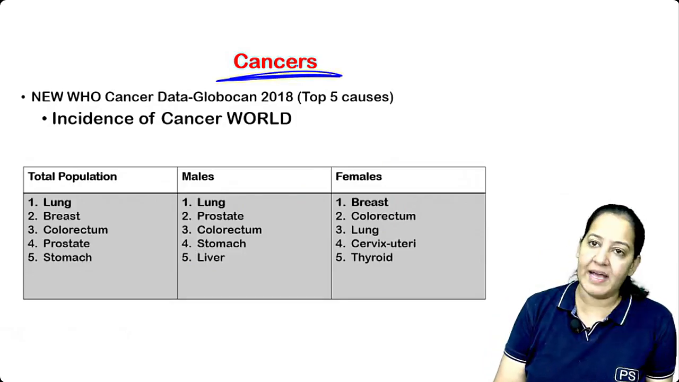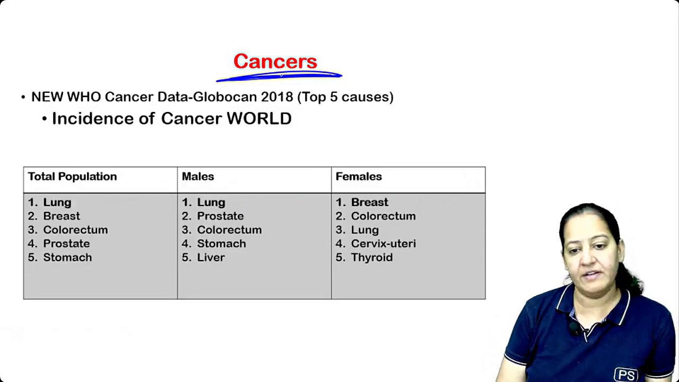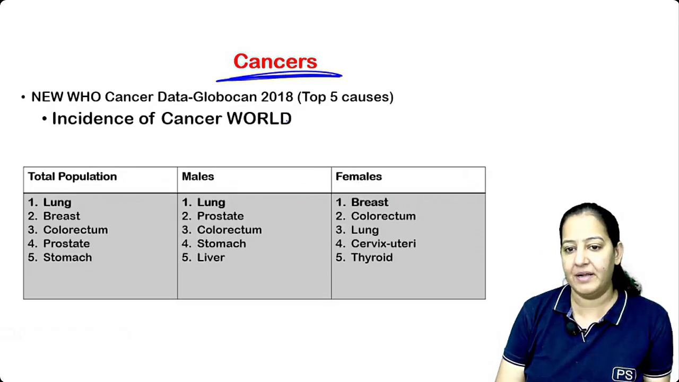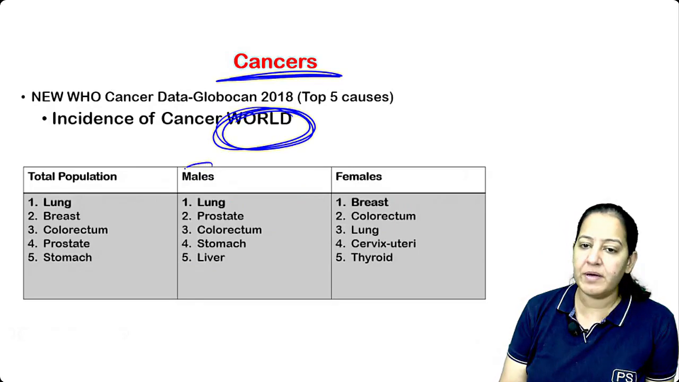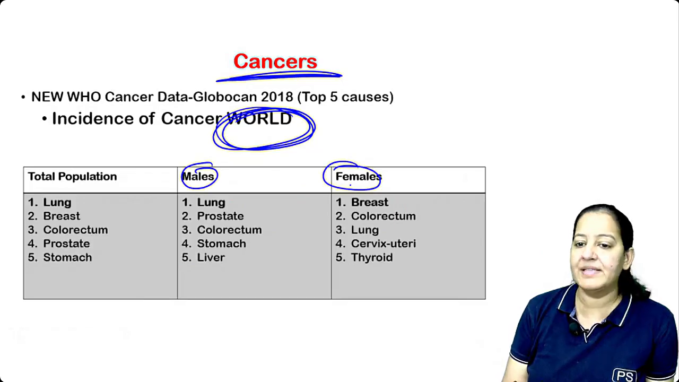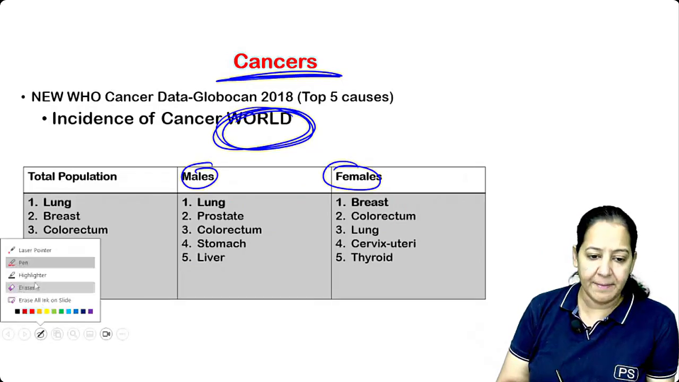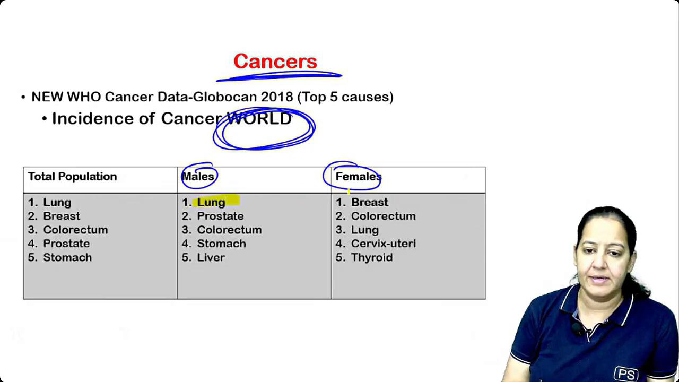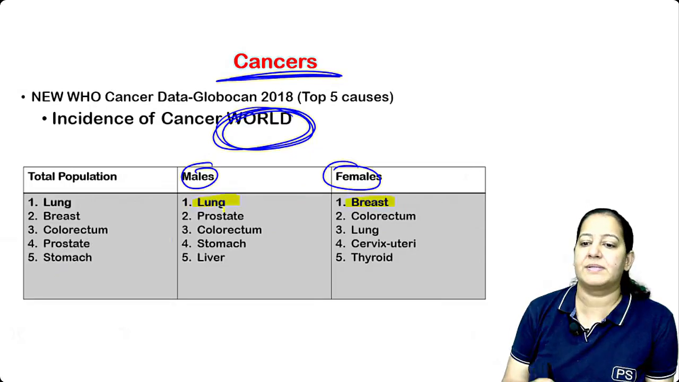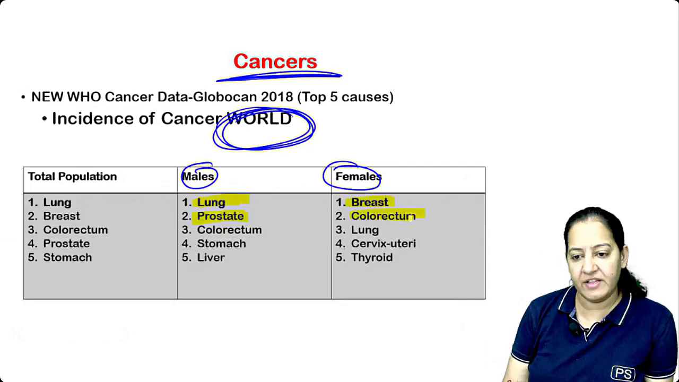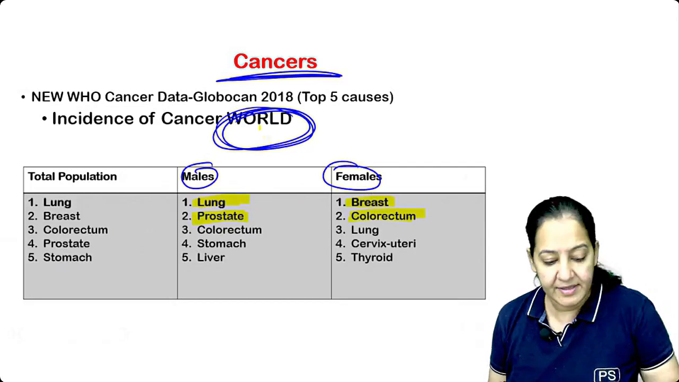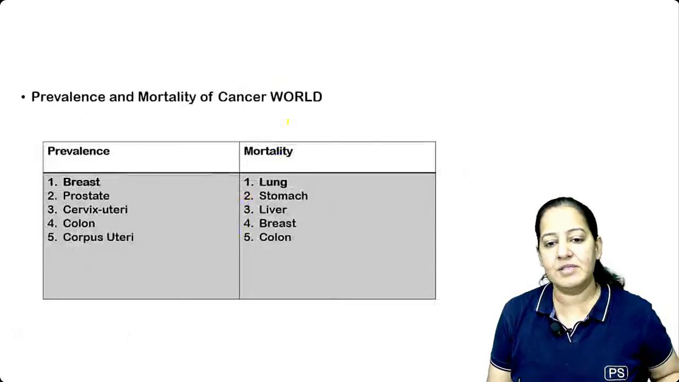Tell me the most common cancer in India and in the world, in the male and the female. So let's talk about the world. What is the most common cancer in the world, in the males and in the females? In the males, my answer is lung cancer. And in the females, my answer is breast cancer. In the males, the second most common is prostate, and in the females, the second most common is colorectal. This is what I'm talking about, the world.